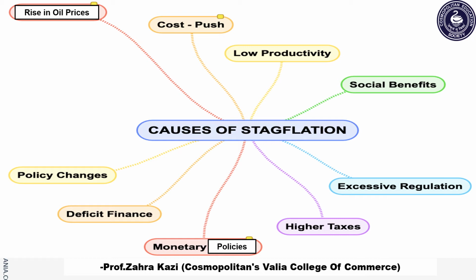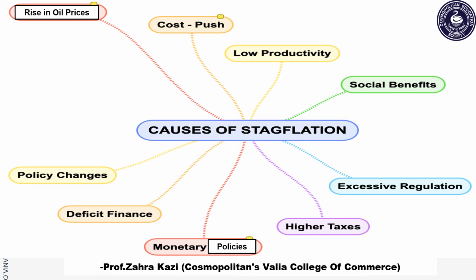For example, USA and many other developed economies had suffered stagflation mainly due to the sudden increase in crude oil prices in the year 1973 as a result of the decision taken by OPEC. OPEC is Organization of Petroleum Exporting Countries.